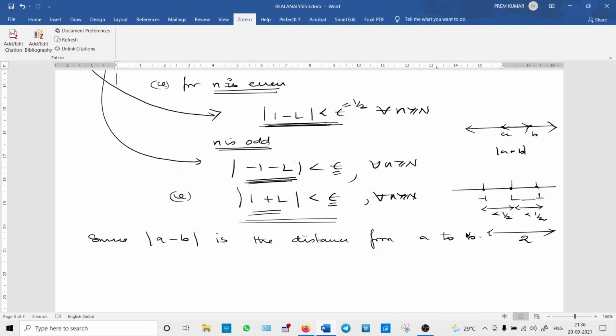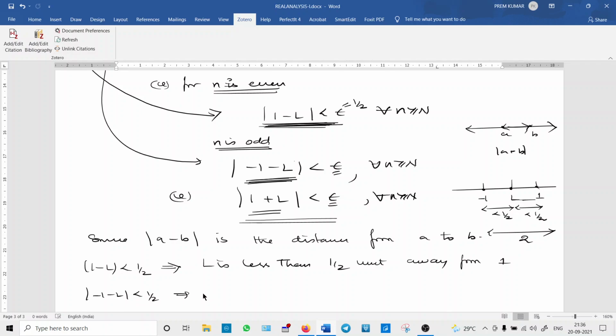What this says, I can write in words. |1 − L| is less than 1 by 2 implies that L is less than 1 by 2 unit away from 1, while |−1 − L| is also less than 1 by 2 implies that L is less than 1 by 2 unit away from minus 1.